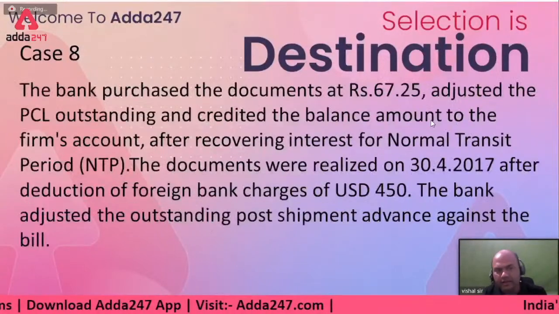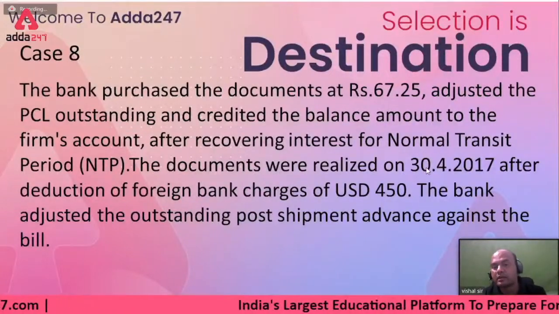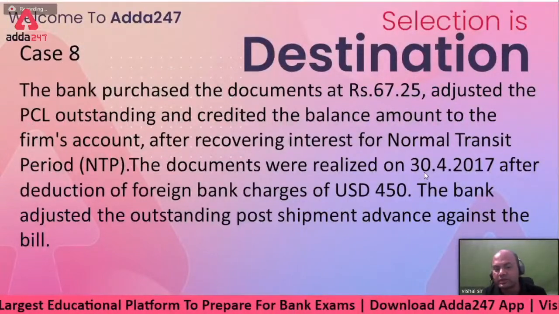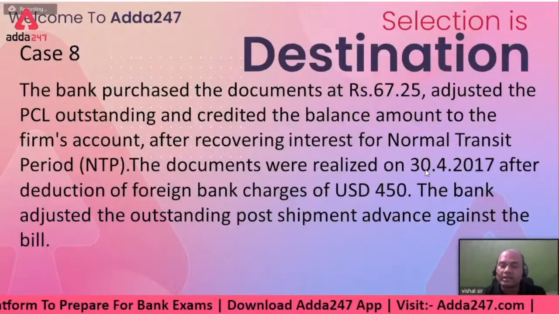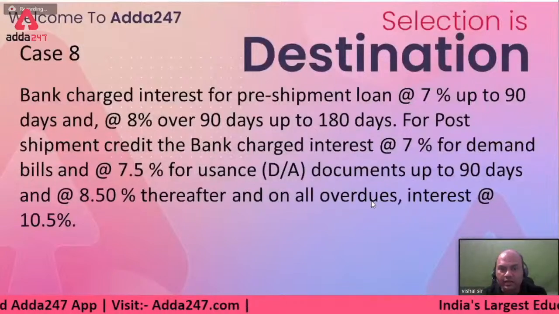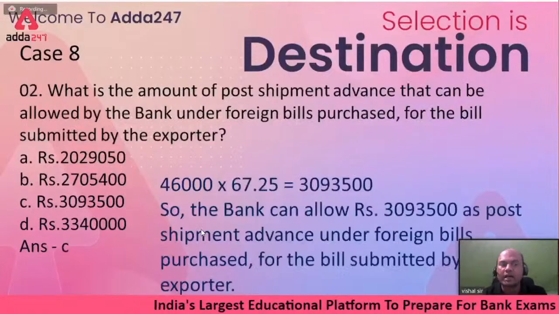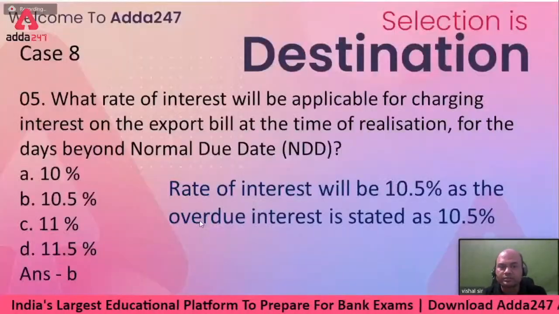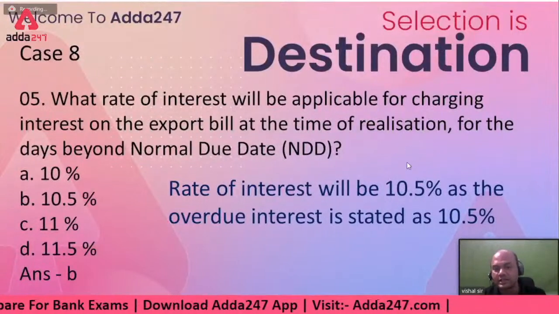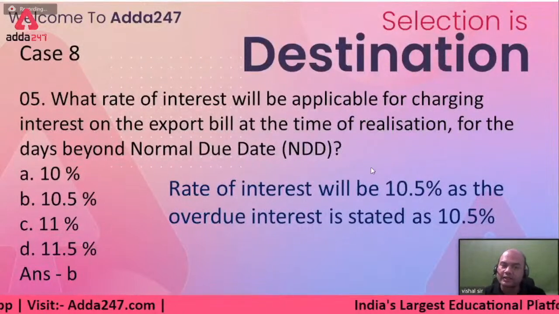But is the bill realized on 24/4? No. When was the bill realized? When did the foreign party pay me? On 30/4. So after 24/4, how many days are there? 25, 26, 27, 28, 29, 30, 6 days. For these 6 days, I won't charge him the concessional rate. I will charge him the normal rate. See this, at 10.5% on all overdues. So I'll charge him overdue interest at 10.5% for the remaining days. From 25 to 30, I'll charge him at 10.5%, and up to 24/4, I'll charge him the concessional rate.